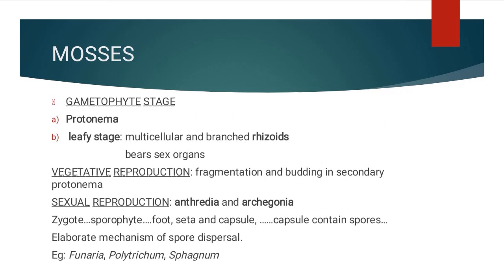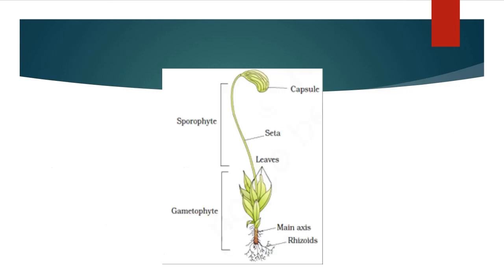Remember, Sphagnum produces peat. So this is a picture of Funaria. You can see that it has a gametophyte and a sporophyte stage. Now, the sporophyte is not an independent structure. The gametophyte consists of branched rhizoids and also the leaves. You can see those spirally arranged leaves. And the sporophyte consists of a foot, seta and a capsule. Now, the capsule contains spores. The spores on germination form the gametophyte again.